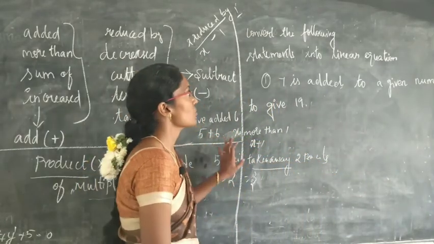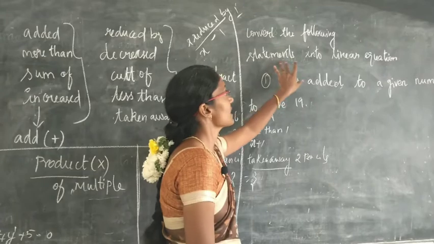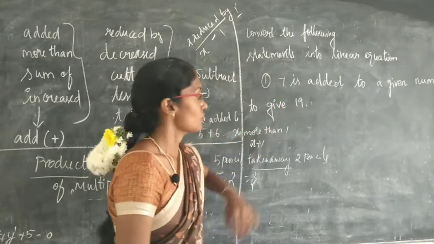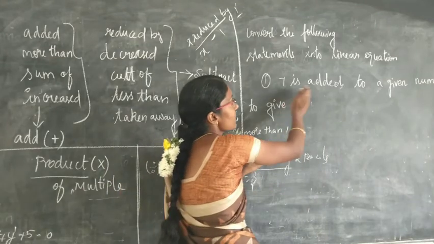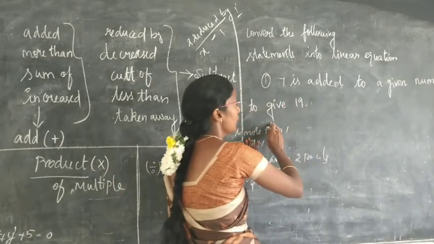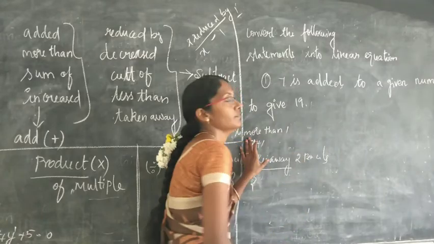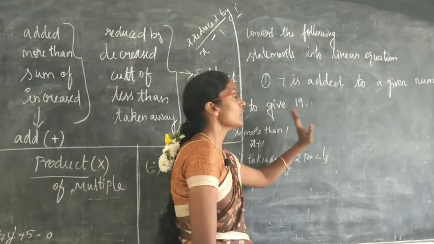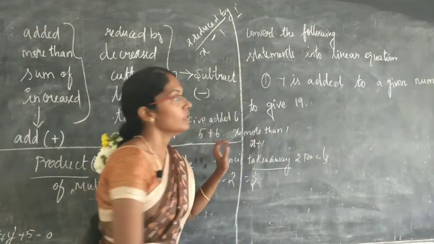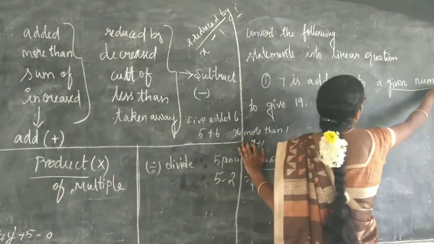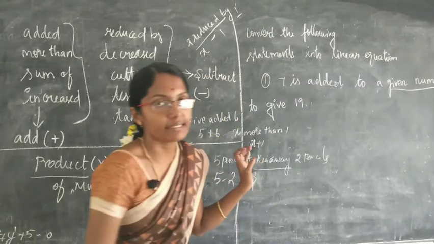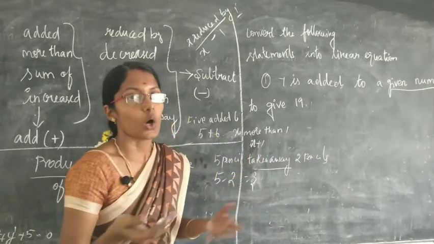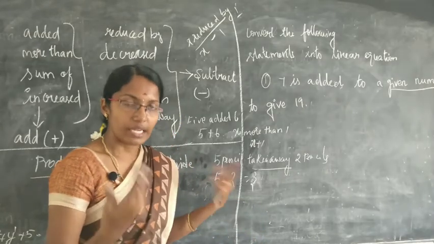Okay, so next one, convert the following statements into a linear equation. So see here, 7 is added to a given number to give 19. Okay, what is the question? 7 is added to a given number to give 19. So the given number is the unknown value, that you can take as x or y or a or b, any variable.